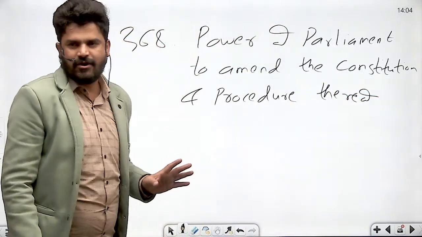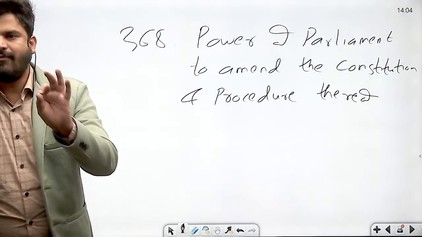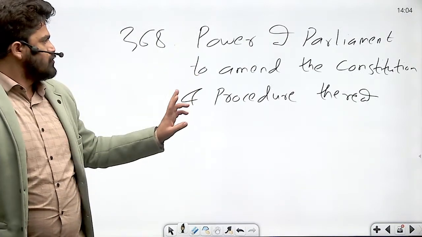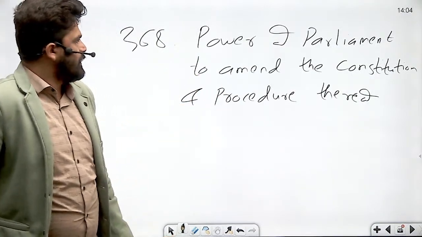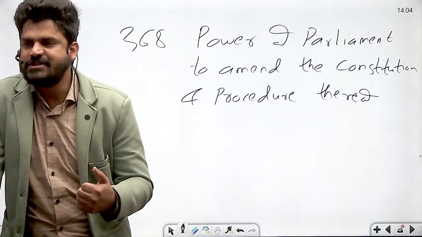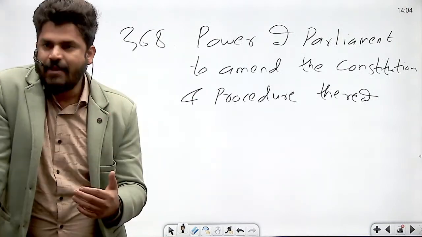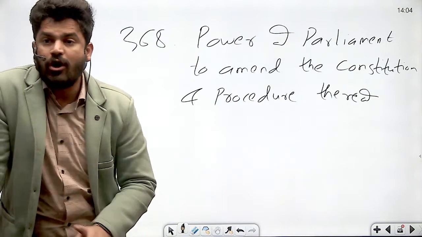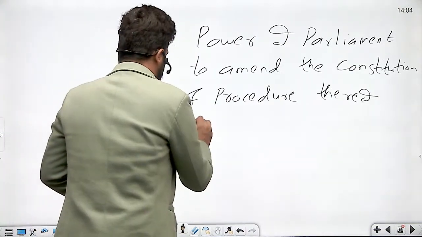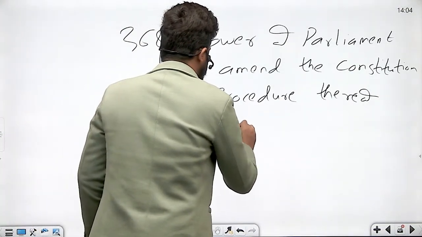This is the exact title of Article 368: Power of the Parliament to amend the Constitution and procedure thereof. And Article 368 says that Parliament has power by virtue of its constituent power. Now, what is constituent power?